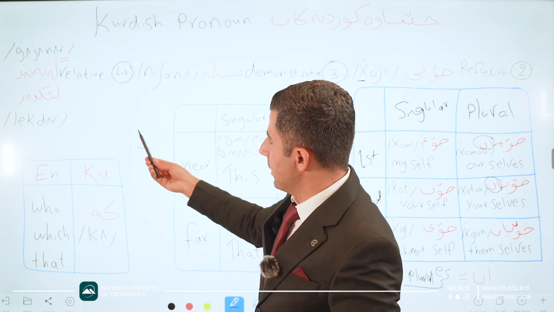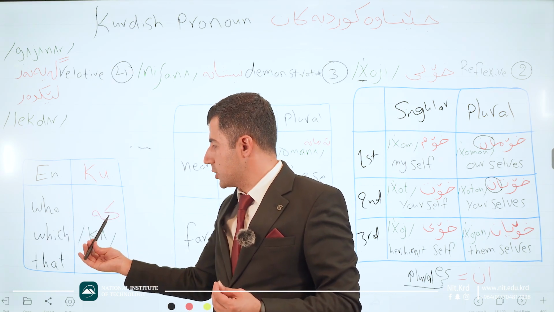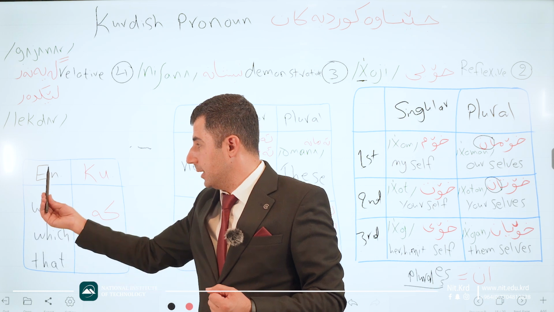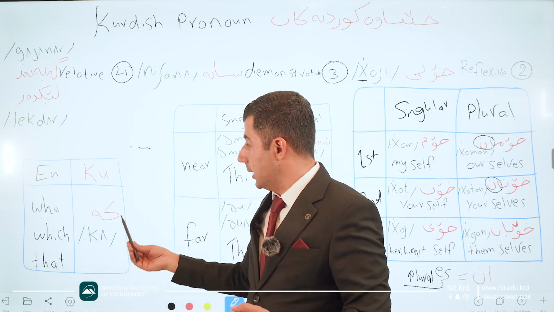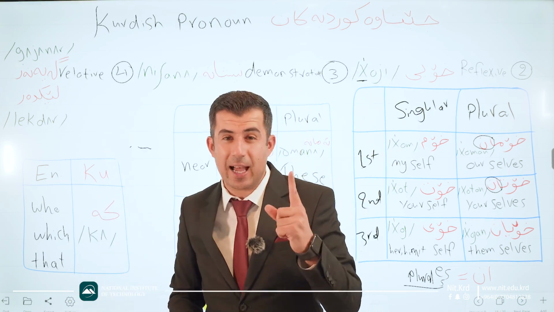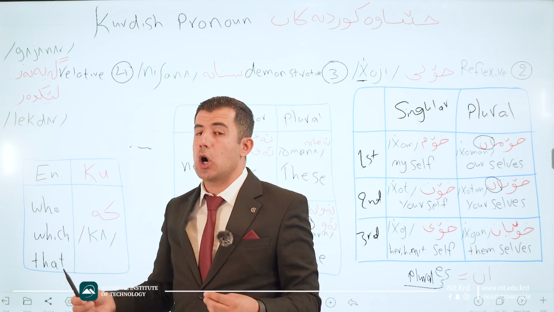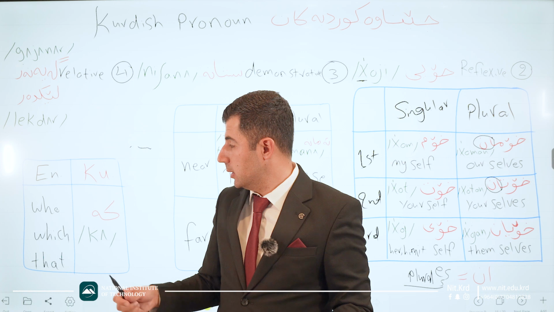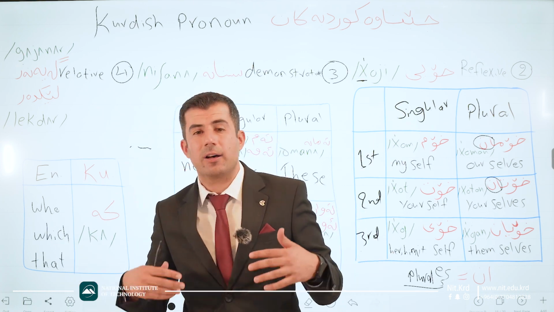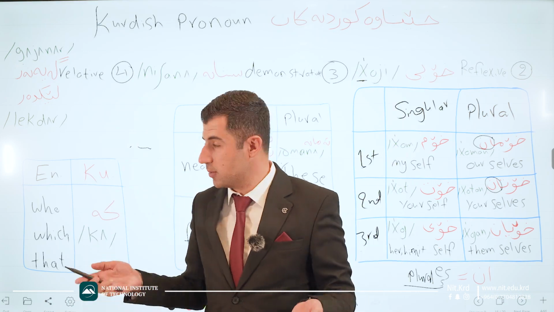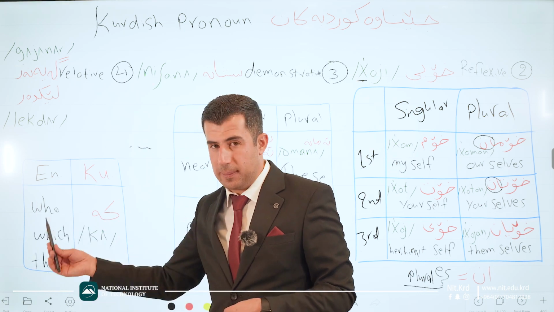Let me show you. Here we have this one. In English, instead of ka, which we have in Kurdish, we use who. In English we have who, which, that. In Kurdish language we have just ka for all of them, while in English we use who for a person, which for a thing, and that for both. But in Kurdish language we use just ka instead of all of them.